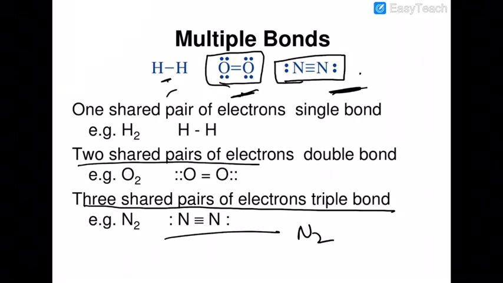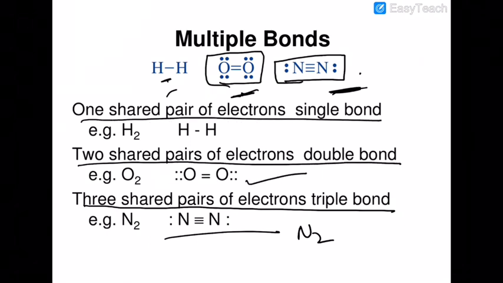If 2 shared pairs of electrons are present, that is O2. If only 1 shared pair is present, that is H2. So a single bond has only 1 shared pair, a double bond has 2 shared pairs, and a triple bond has 3 shared pairs of electrons. Are you okay with that? Sure?